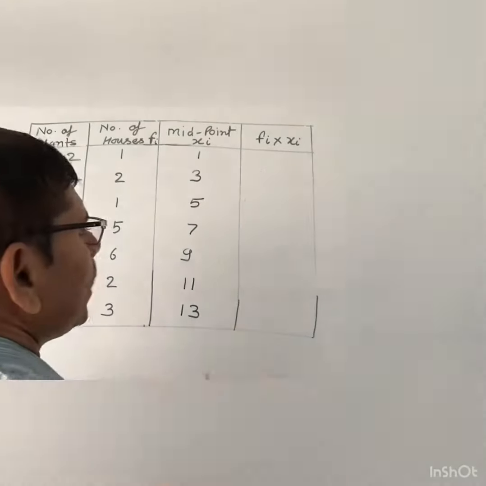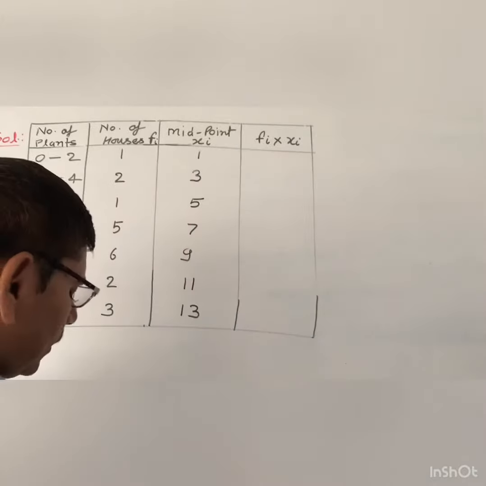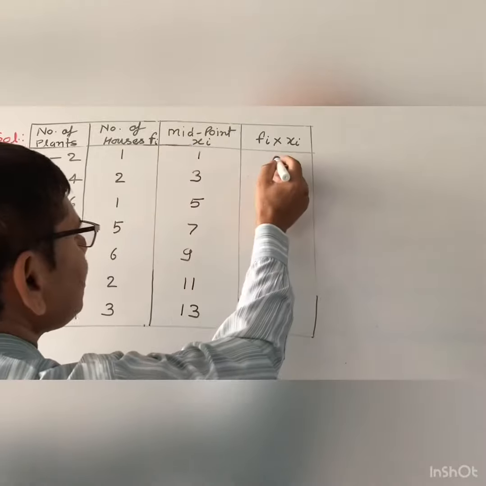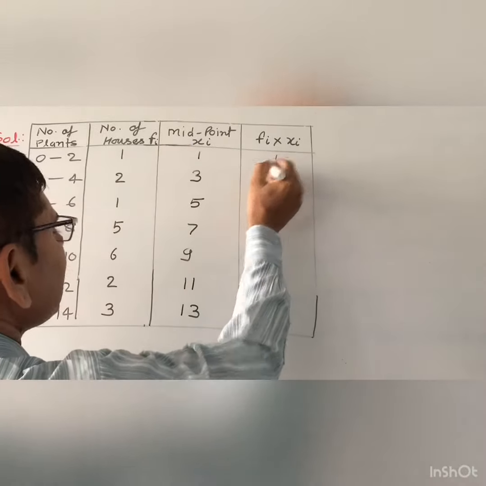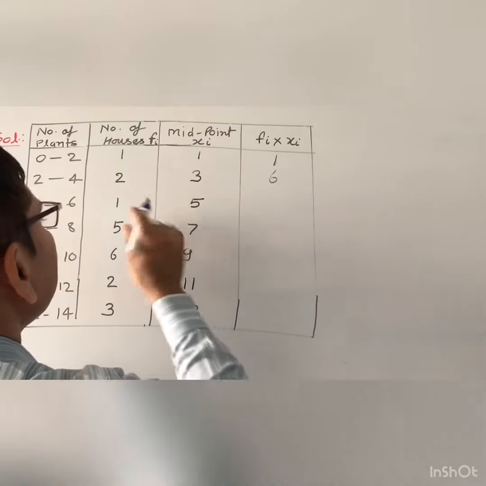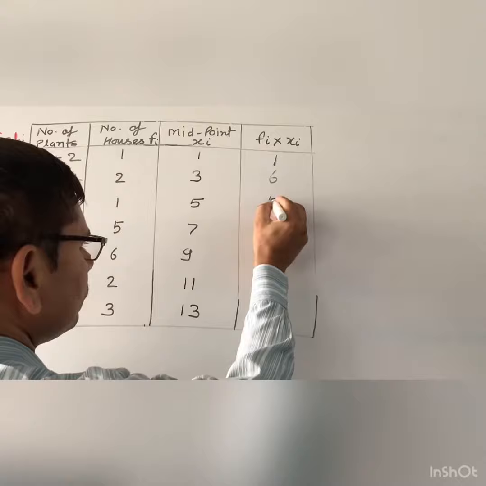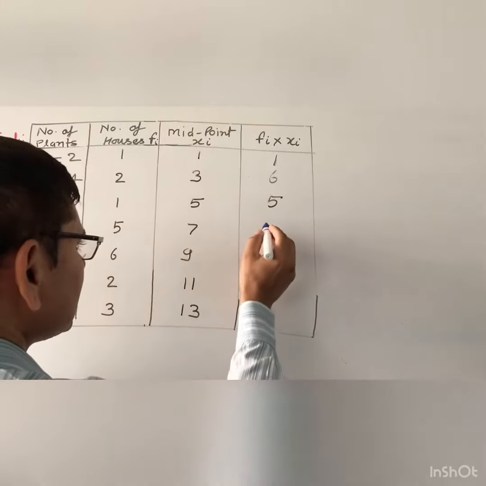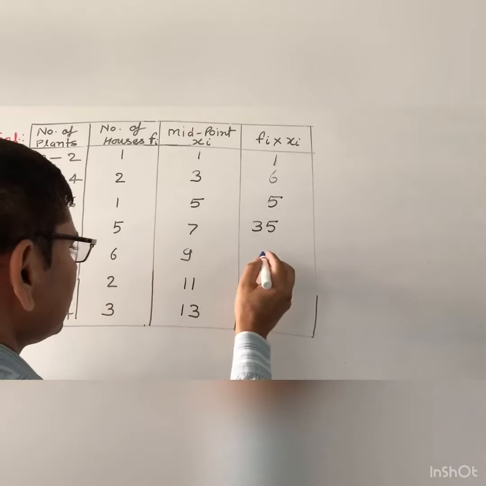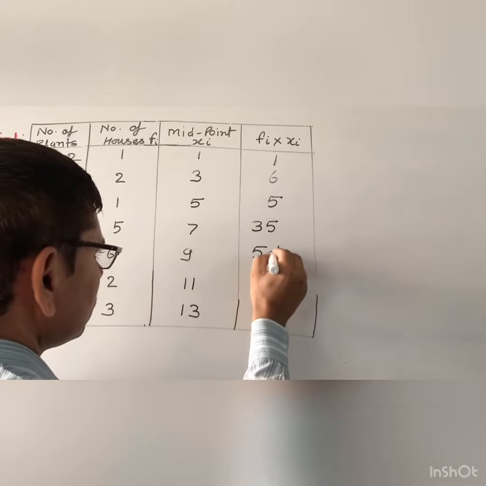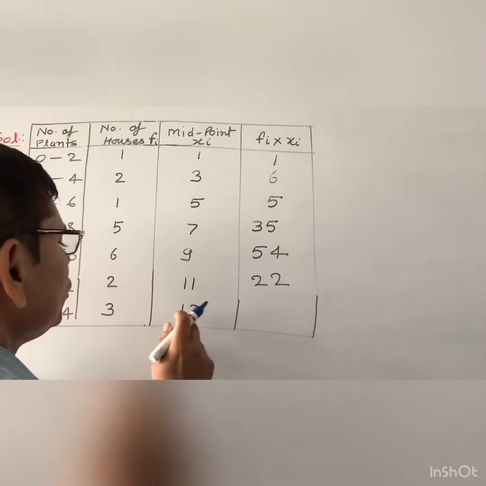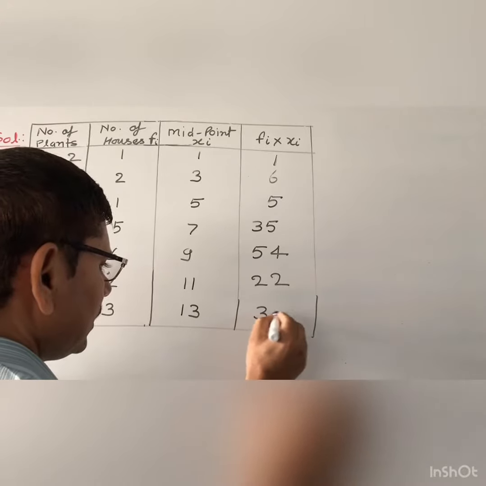Now fi into xi means you will multiply the frequencies and this term x. So 1 into 1 means 1. After that 2 into 3 means 6. And 1 into 5 means 5. 5 into 7 means 35. 6 into 9 means 54. 2 into 11 means 22. And 3 into 13 means 39.